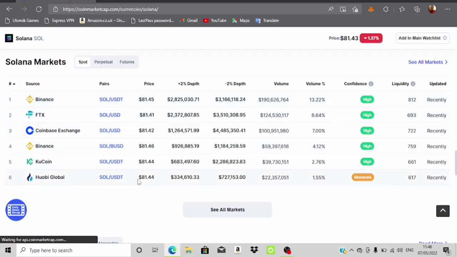So most of them are in $1, but the decimal points are a bit different at times. So this is the lowest decimal point, and this is the highest one. So if I have to buy Solana with USD in FTX, let me just make it USDT instead. Okay, so this is basically if you have to buy it with USD in FTX.